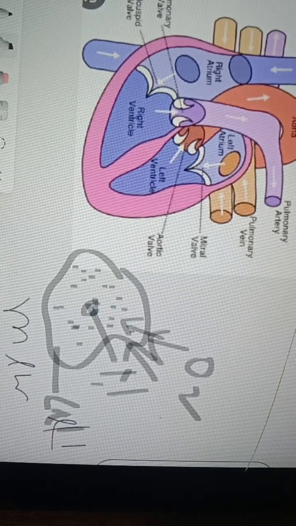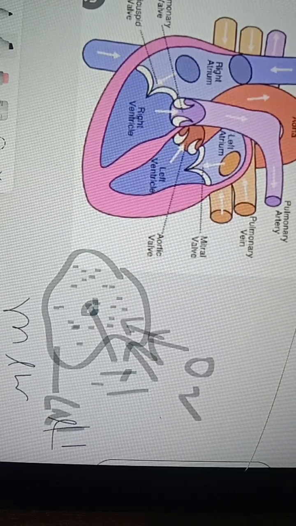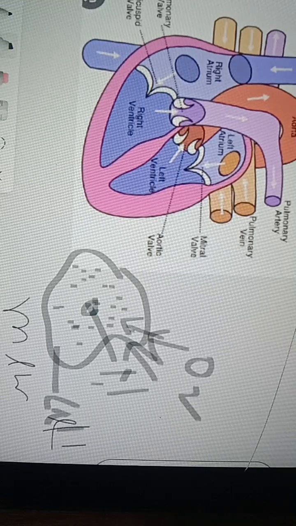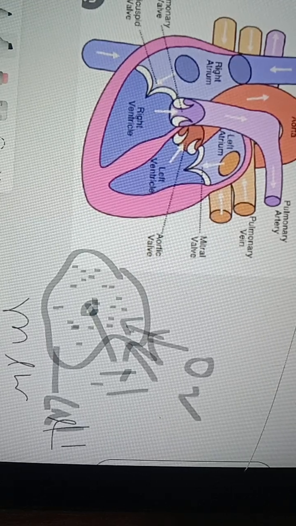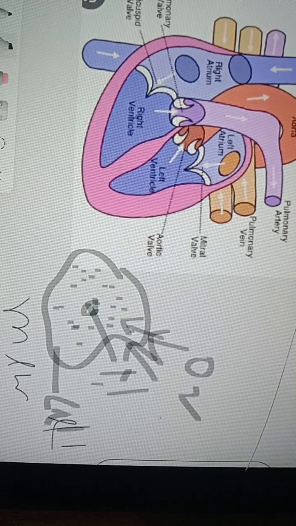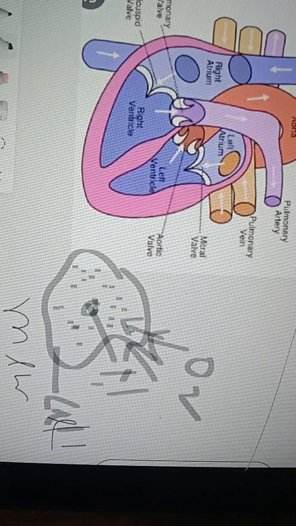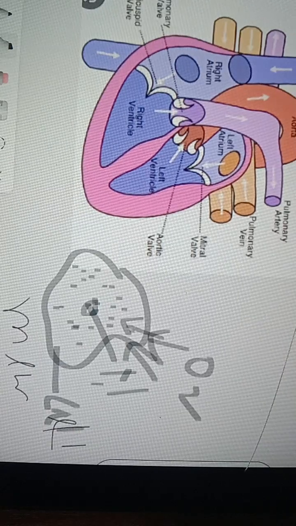What do we have to do before coming to the lab? Wash the goat heart thoroughly to drain the blood from it. To make it clean and remove blood, wash it thoroughly.